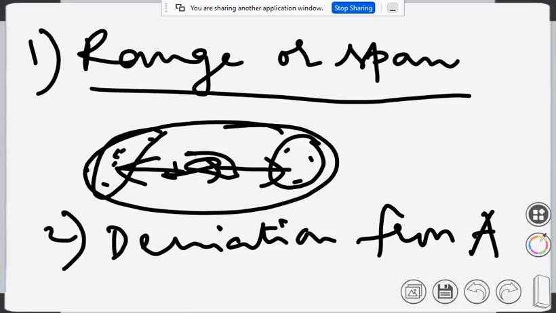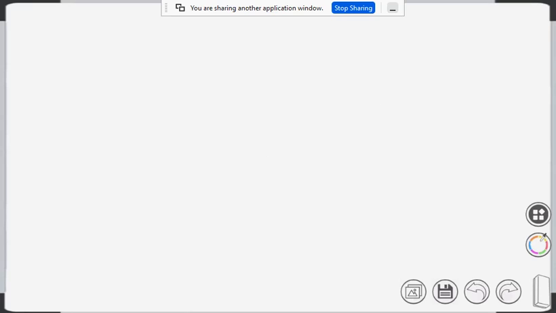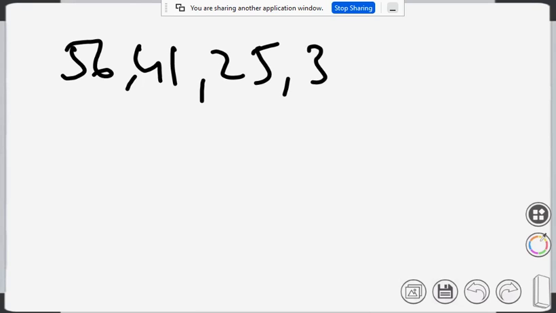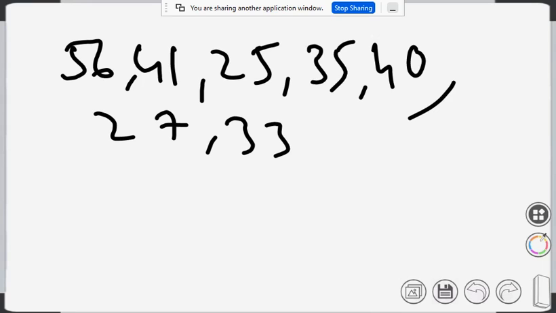Say I have 10 values, marks of 10 students: 56, 41, 25, 35, 40, 27, 33, 42, 63, and 37.